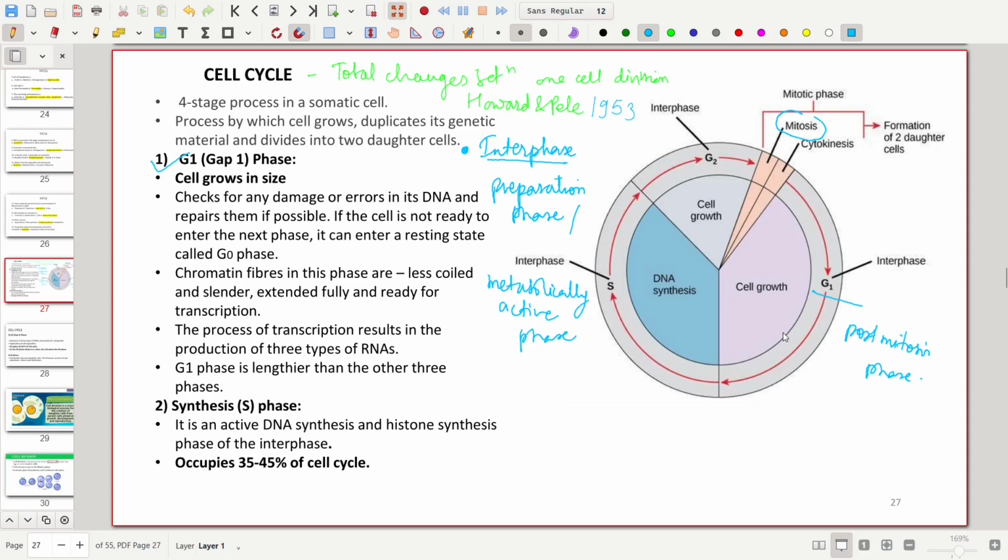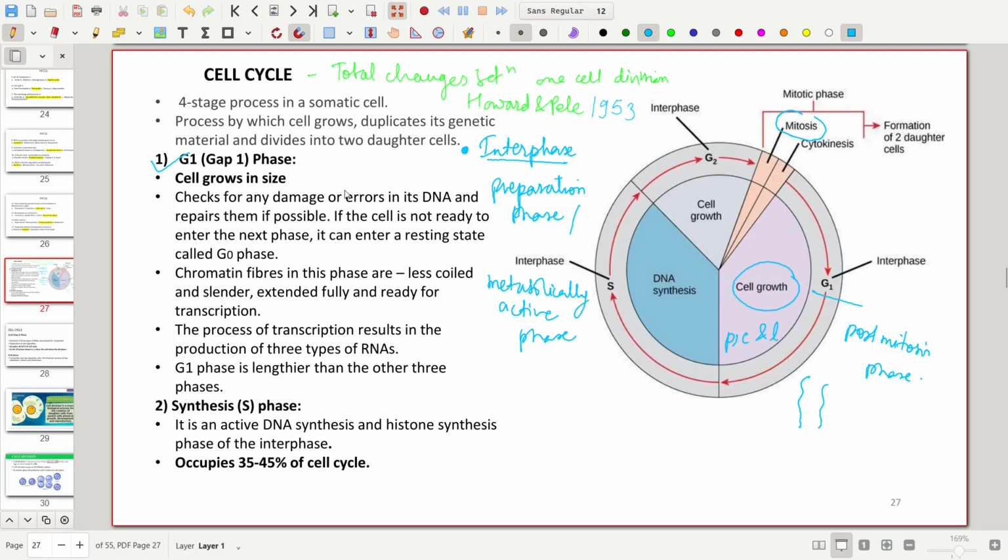Here the cell grows in size. There is cell growth, where there is synthesis of protein, carbohydrate and lipid. The chromosome becomes long and thread-like. That is, the chromatin fibers in this phase are less coiled and slender, extended fully and ready for transcription. The nucleus and the cell become enlarged here.